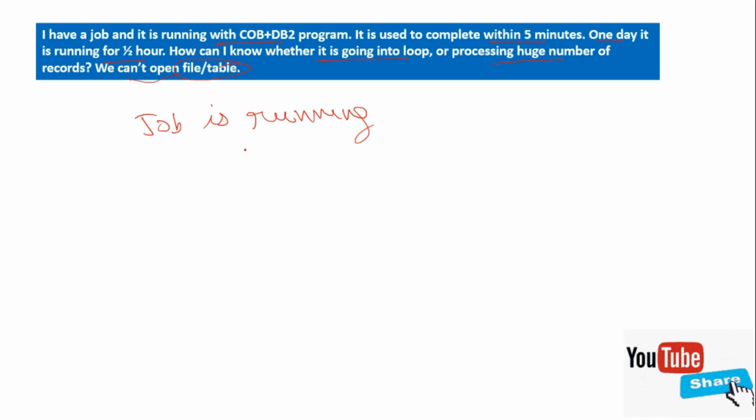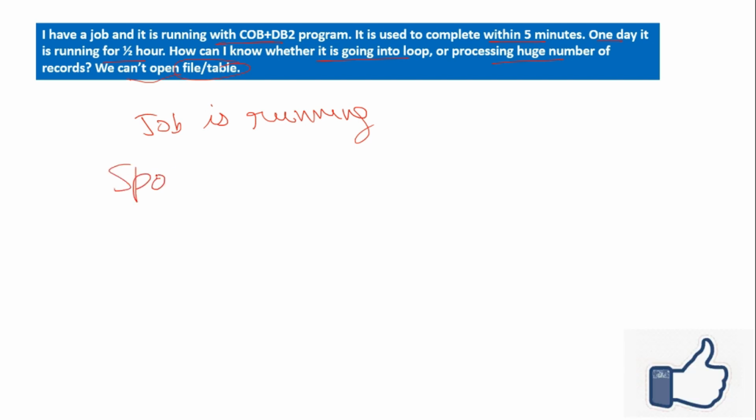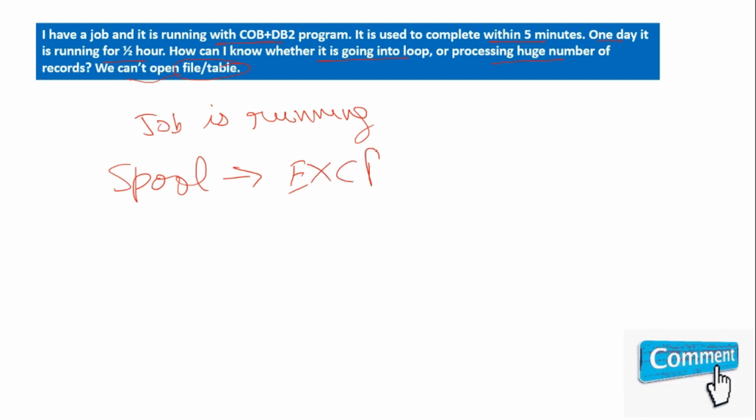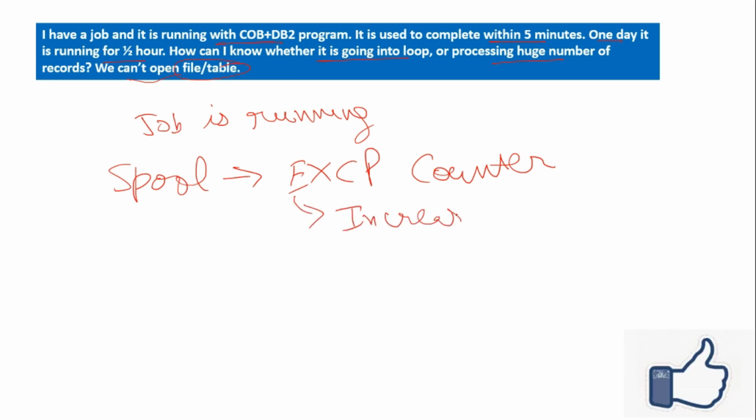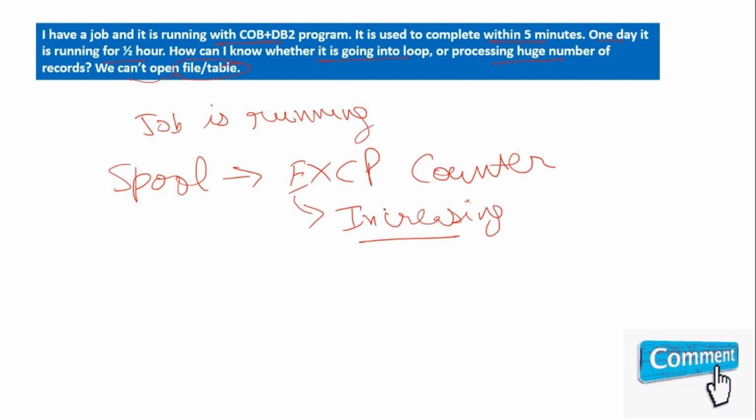Here in this spool, you will check the exception counter. If this exception counter is increasing, it means your job is not going into a loop. It is increasing, so it means your job is processing some records.